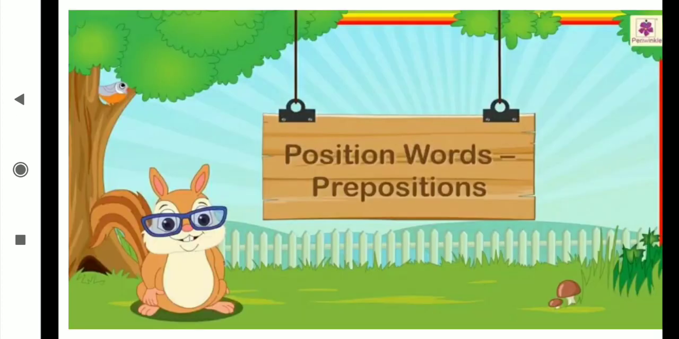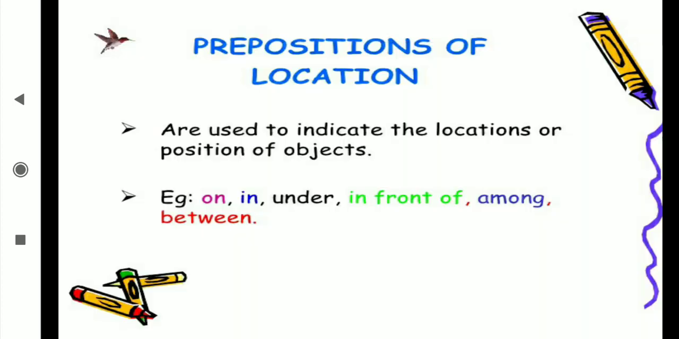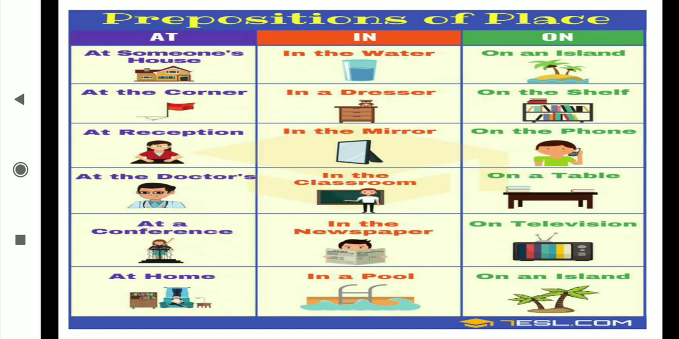Now next is position. Okay, preposition of position, and for position I said a different word, that is place also. Okay, position means place. Then whatever place is there, we will get the idea. Prepositions of location are used to indicate the location or position of an object. For example, on, in, under, in front of, among, between. These all come for the location, for the position, for the place.